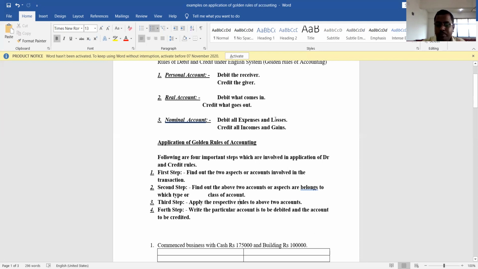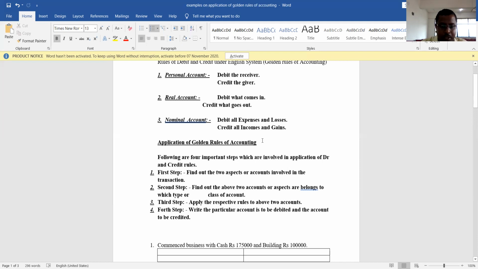Then the fourth step is to write which account is to be debited and which account is to be credited. After applying the rules, you will get to know which account should be debited and which should be credited. That is what you should write. That is the fourth step involved in the application of golden rules of accounting.